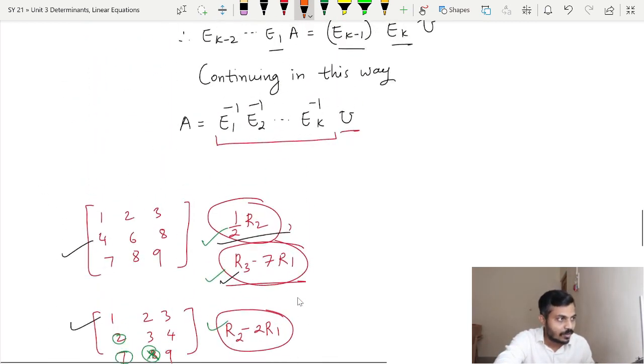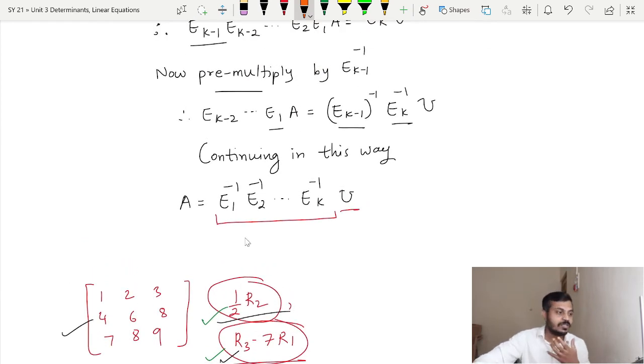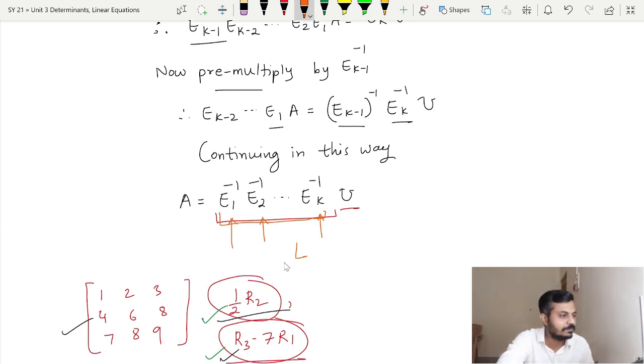Thus our conclusion is that whatever matrices are here, I am talking about the elementary matrices, all are lower triangular matrices. And remember, the product of lower triangular matrices is again a lower triangular matrix, and therefore whatever lower triangular matrix you get here, you can call it L, and thus we can say that we have expressed A as a product of L and U. So let us write it properly.